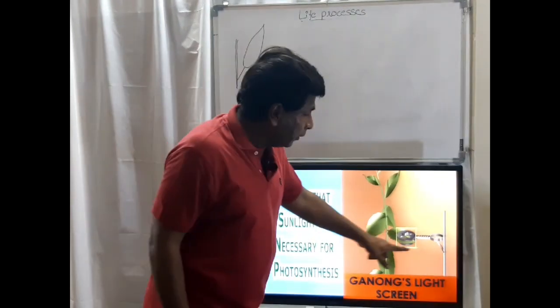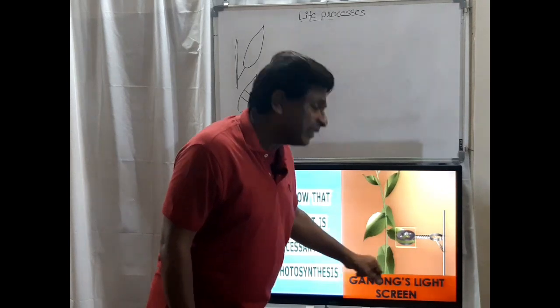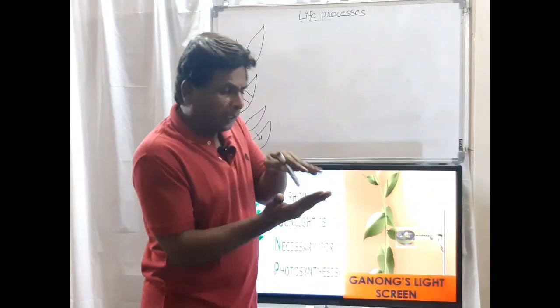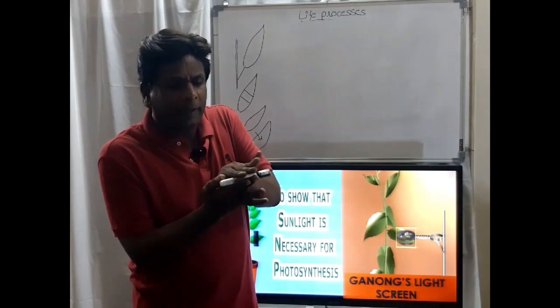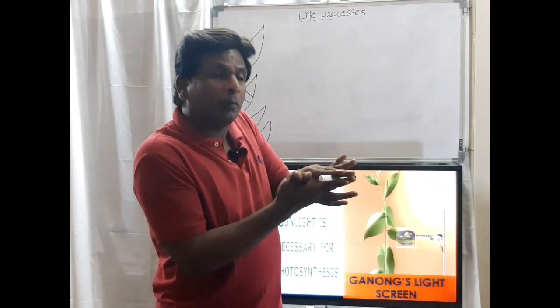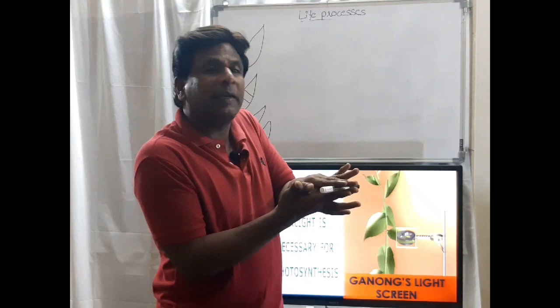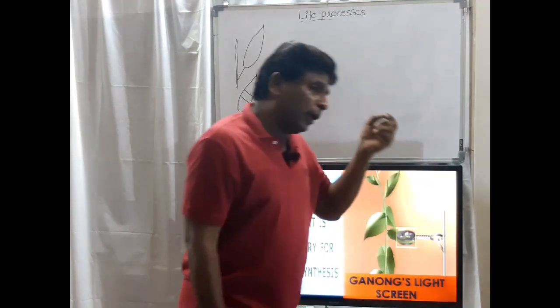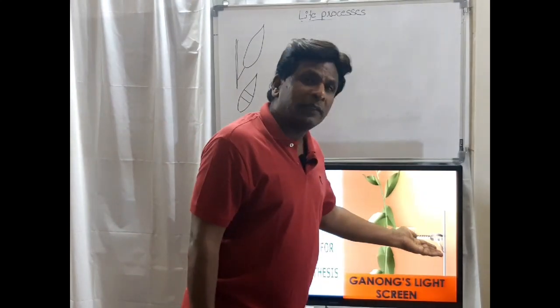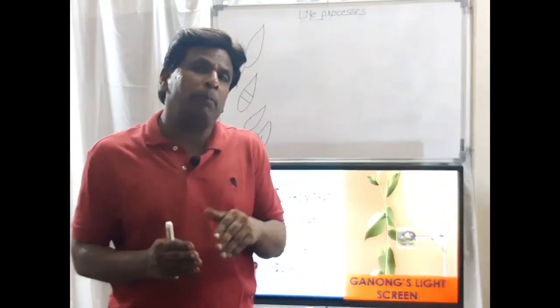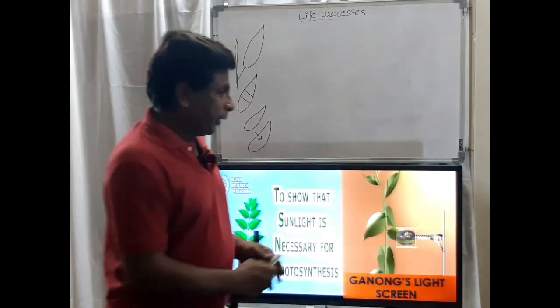Another method is also there. There is a stand, which we call a light stand. It will clip the leaf like this. In this clipped portion, sunlight is not falling on the portion of that clip. But if in every experiment we are unable to adjust this stand, we use the aluminum or black paper here. Okay, next.